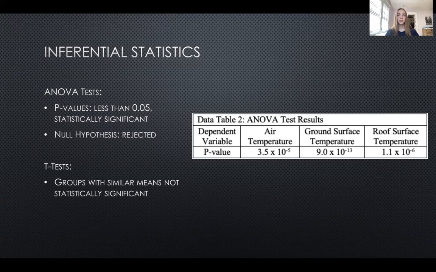Additional t-tests were run to further understand the significance of the data, which showed that all differences were statistically significant except for between groups with very similar means. For example, the difference between the increase in air temperature for the green and cool roofs was not statistically significant because the means were only 0.1 degrees different.